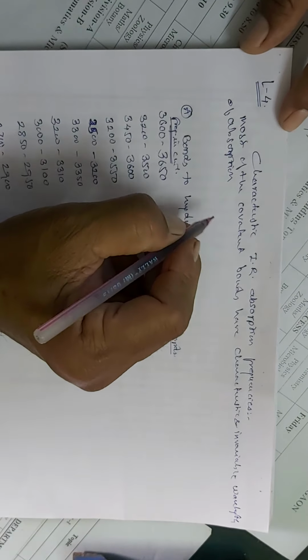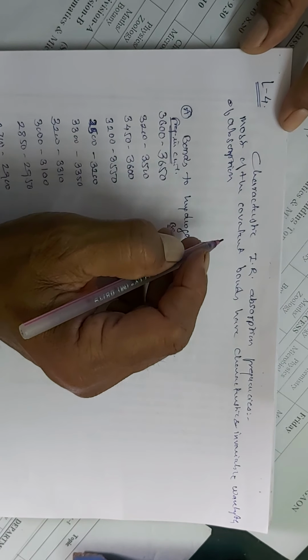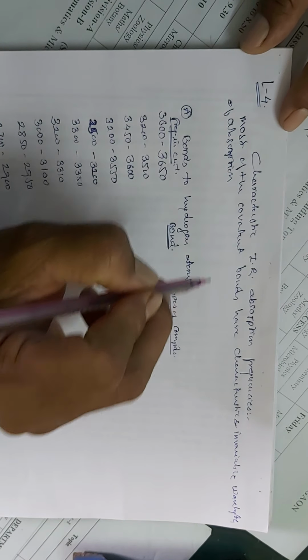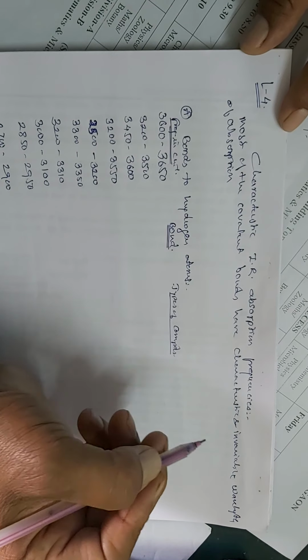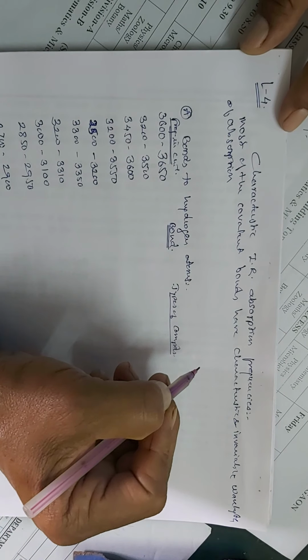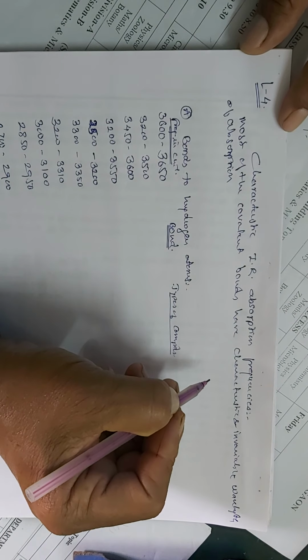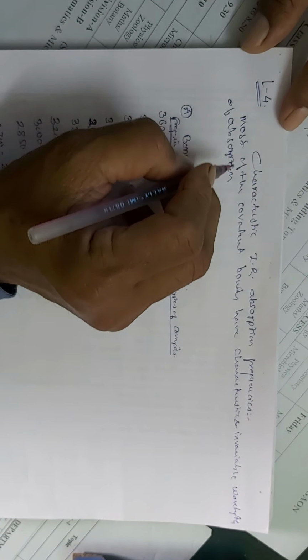There may be a slight change in the absorption. Each functional group has some characteristic value, but this value will vary slightly.